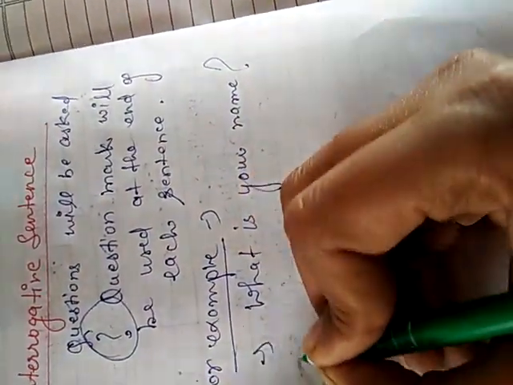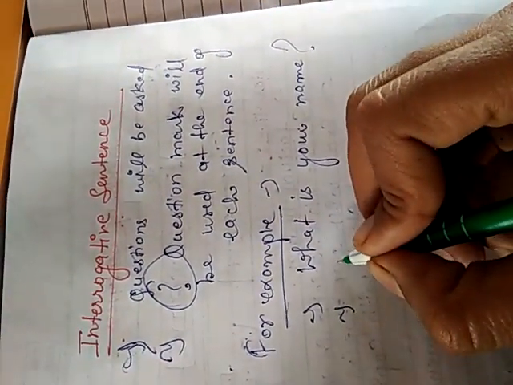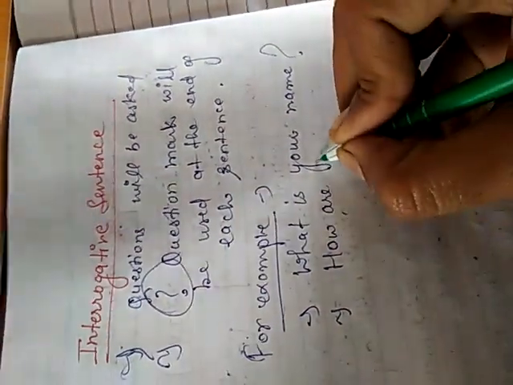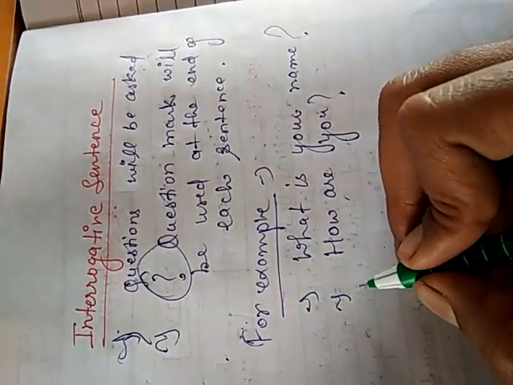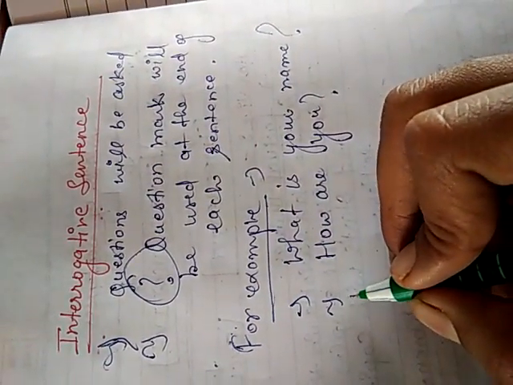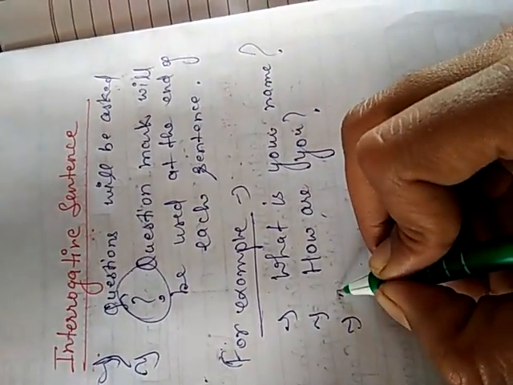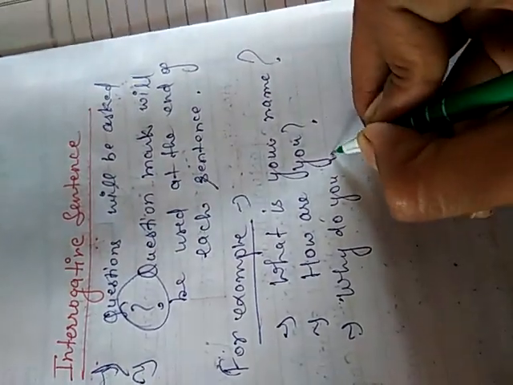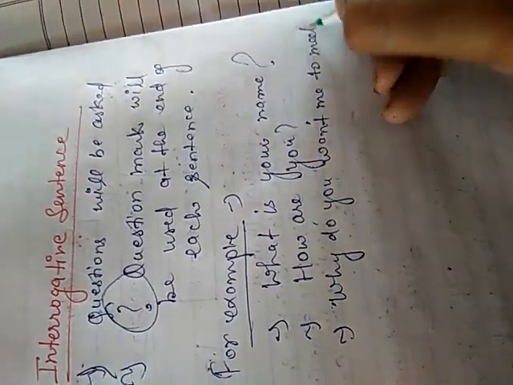Then another example: how are you? Another example: why do you want me to meet?